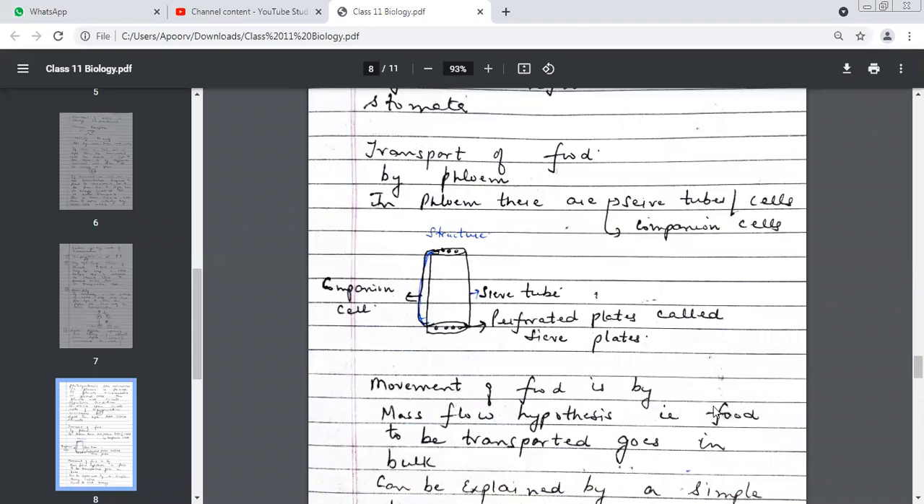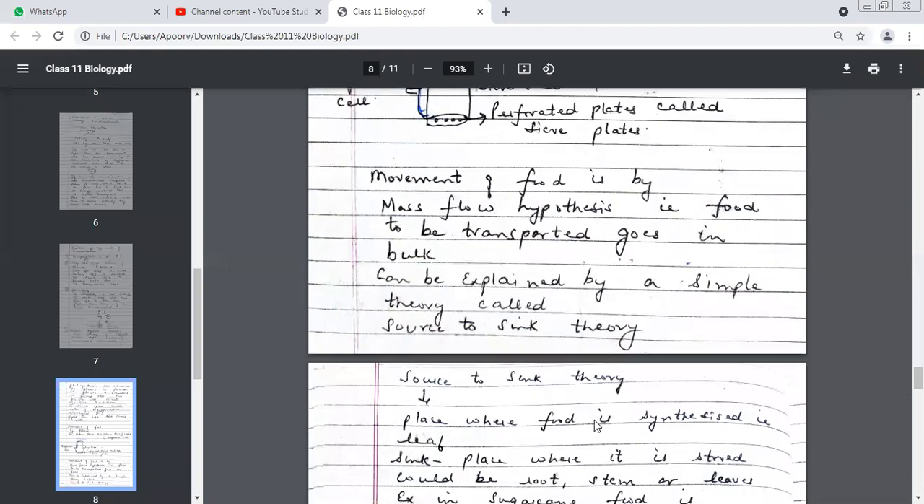Now see, the name of the hypothesis is the mass flow hypothesis. Food to be transported always travels in bulk. It can be explained by a very simple theory, which is called the source to sink theory. This mass flow hypothesis is explained by a theory. What is the name of the theory? Source to sink theory.